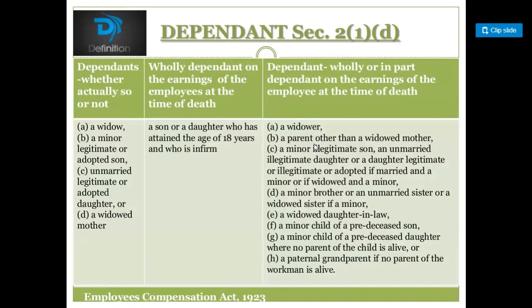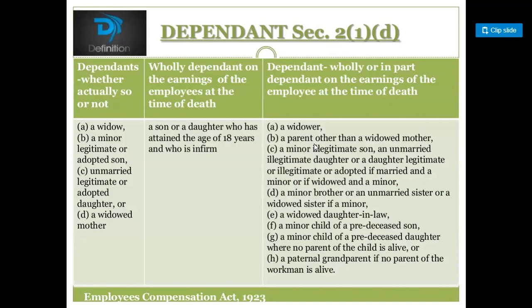Next is who are the dependents. It is specified in Section 2(1)(d). Dependents, whether actually so or not: a widow, a minor legitimate or adopted son, an unmarried legitimate or adopted daughter, a widowed mother, wholly dependent on the earnings of the employee at the time of death.